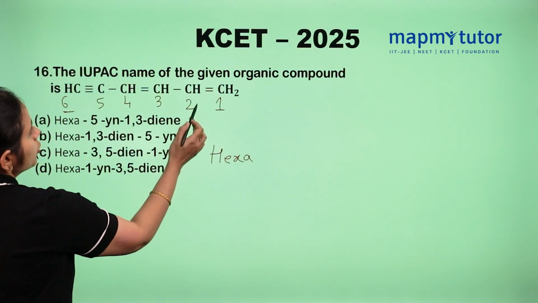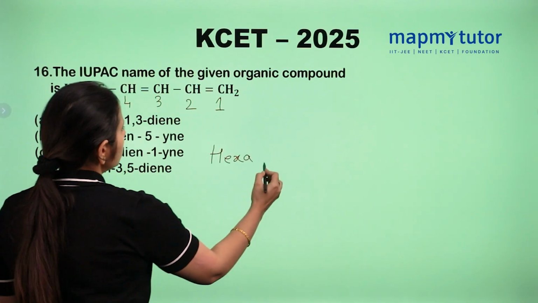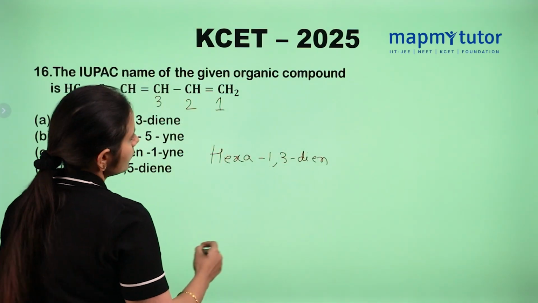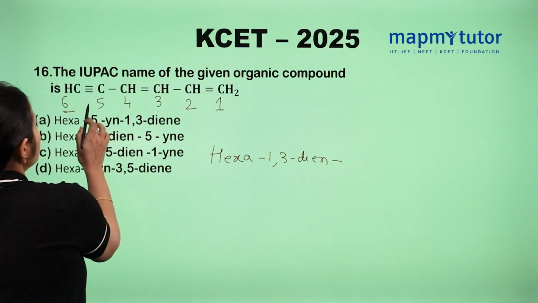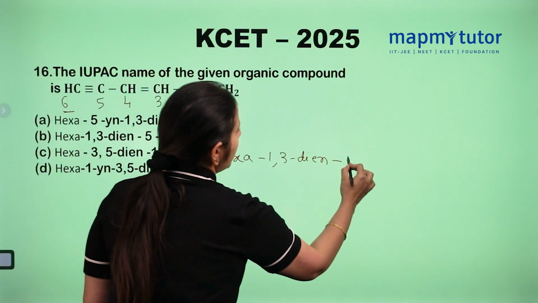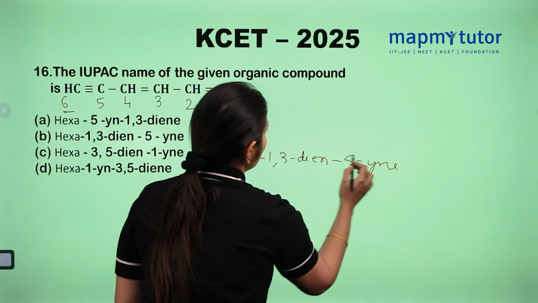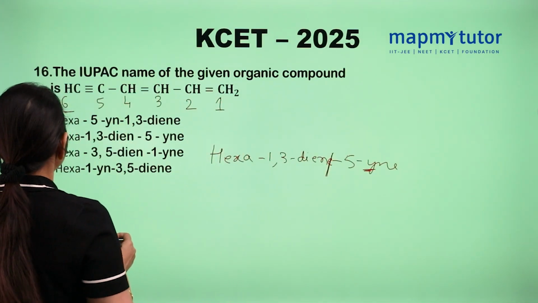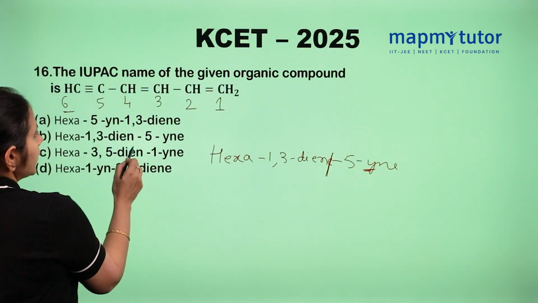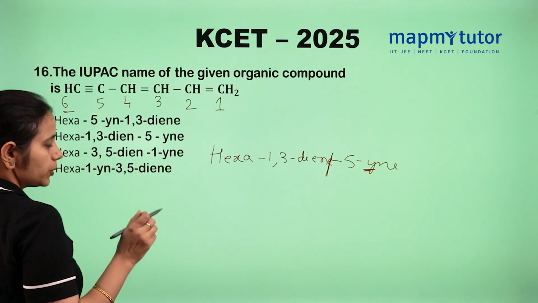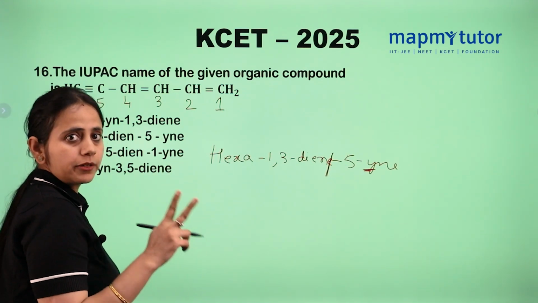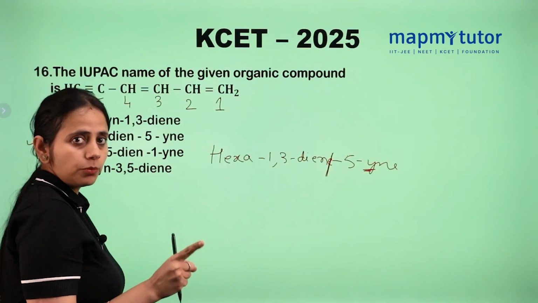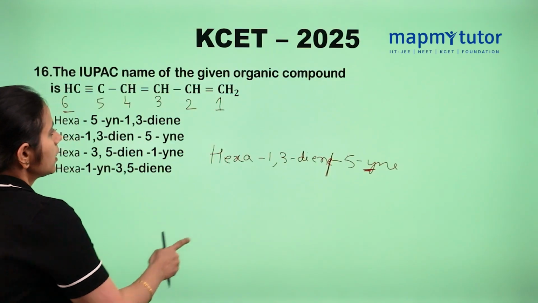The double bond is on positions 1 and 3, so it will be hexa-1,3-diene. And the triple bond is on the 5th position, so it will be 5-yne. For this diene, we will not write the final E because it is followed by Y. So the answer is hexa-1,3-diene-5-yne. This is the right answer. So please remember, whenever there is a double bond and triple bond on the terminal position, we always start numbering from the double bond side.